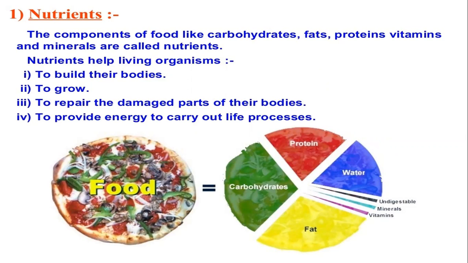So, first of all, let's begin with the definition of the nutrients. The components of the food like carbohydrates, fats, proteins, vitamins and minerals, these all are called nutrients, as you have read already in class 6. So how are nutrients going to help us? They build our body, they help us in the growth, repair the damaged part of our body and provide energy. As we have already done, why we eat a variety of food: because it provides us energy to build our bodies and for the growth.